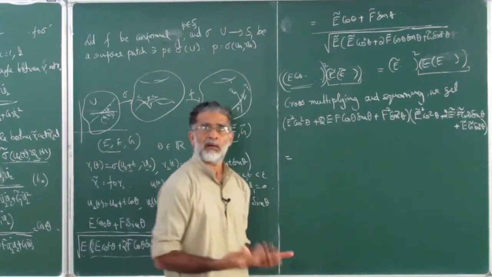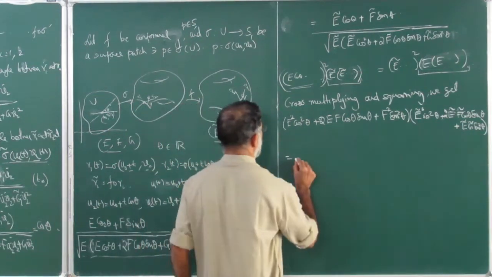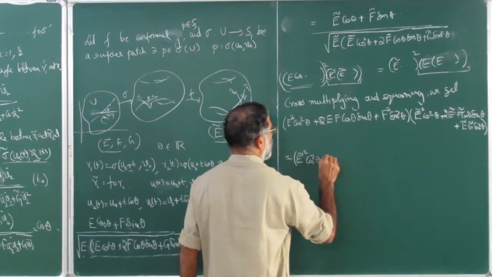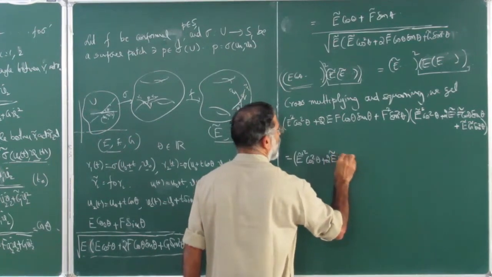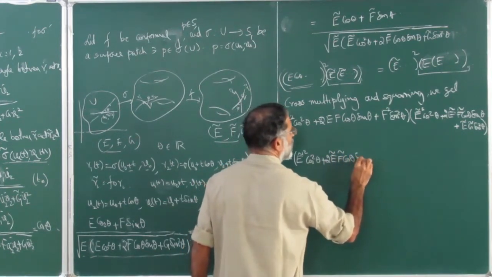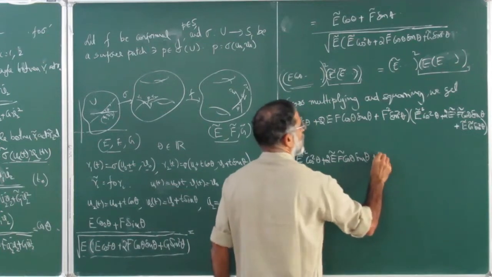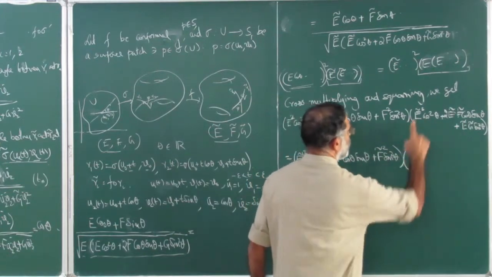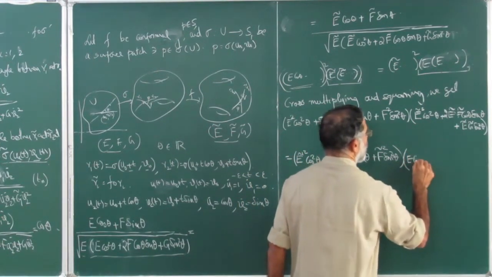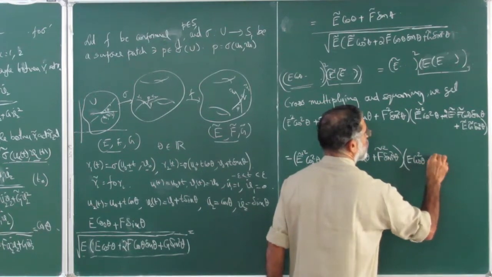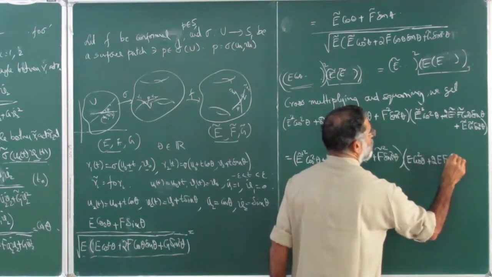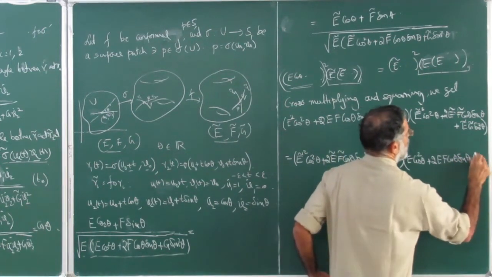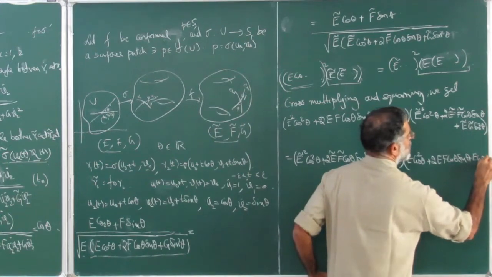The other one is just the interchanging of the terms. So this will be E tilde square cos square theta plus 2 E tilde F tilde cos theta sin theta plus F tilde square sin square theta, into this will be all E's: E cos square theta plus 2EF cos theta sin theta plus EG sin square theta.